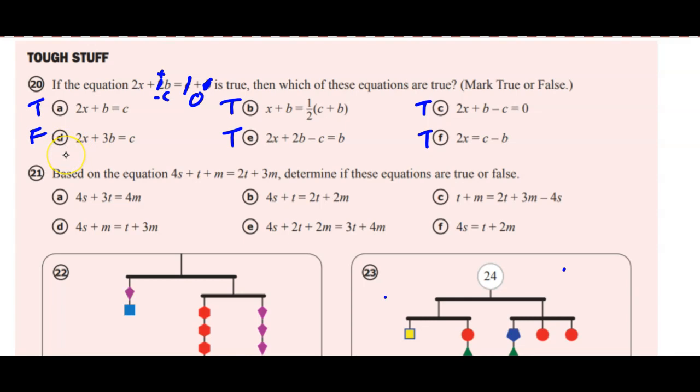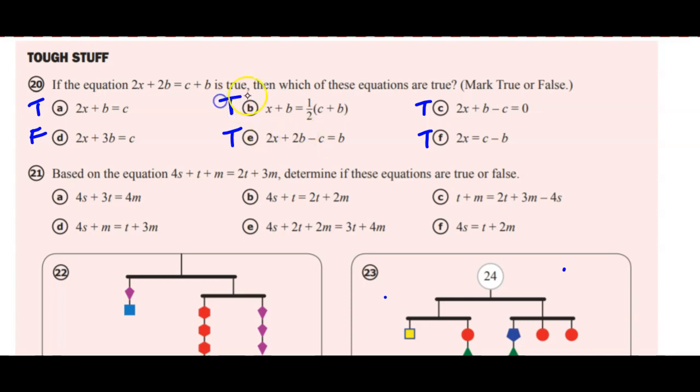Now, for part D, you've got 2x plus 3b equals c. So you're adding a b to both sides, or actually you're just adding a b to the left side and subtracting one on the right, so that stays a false there.